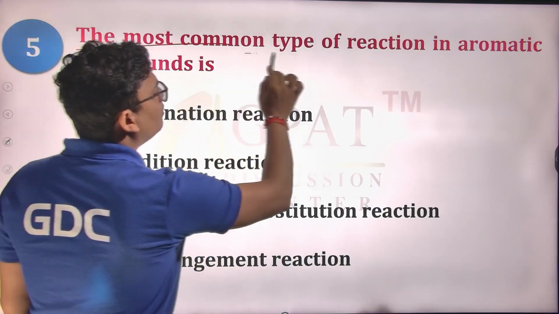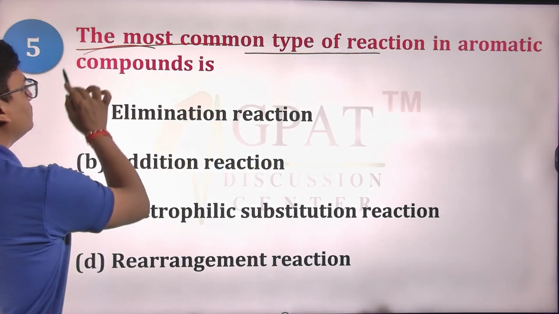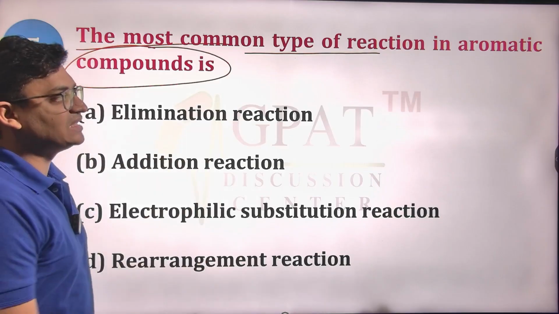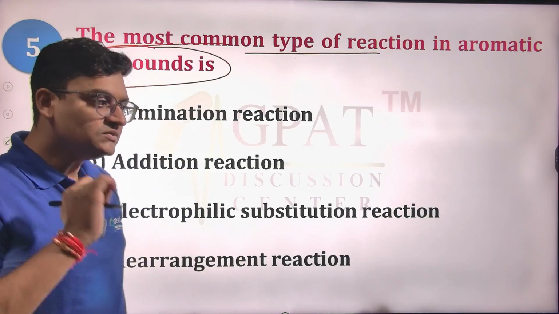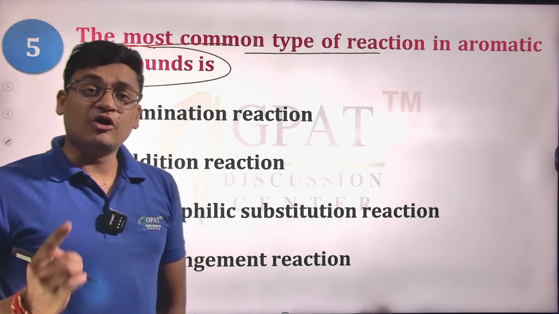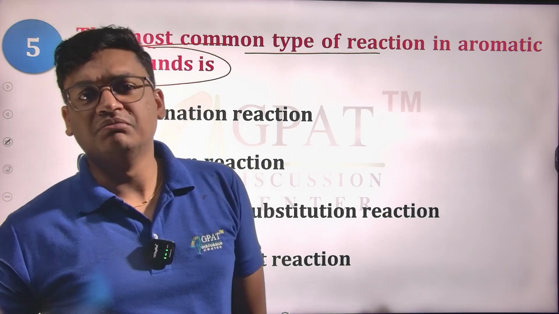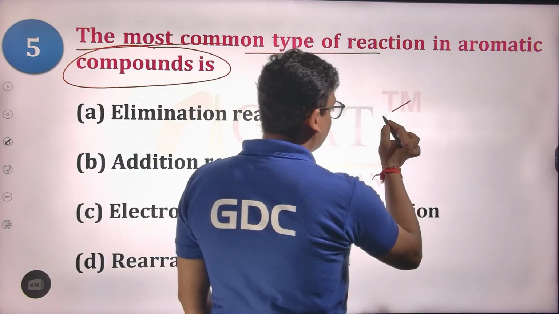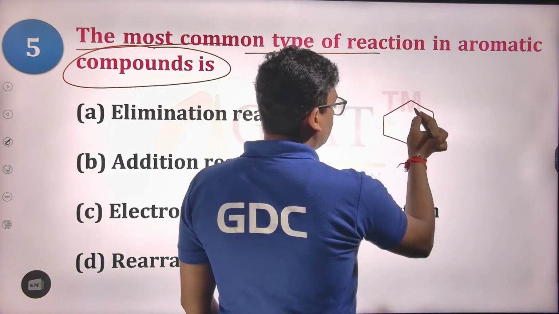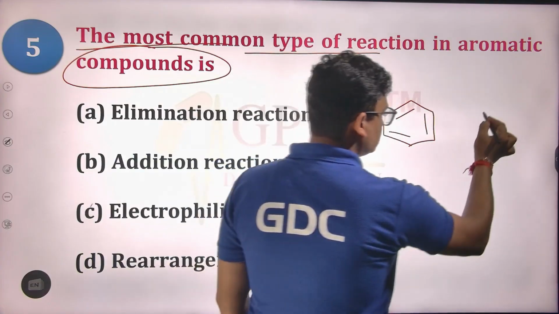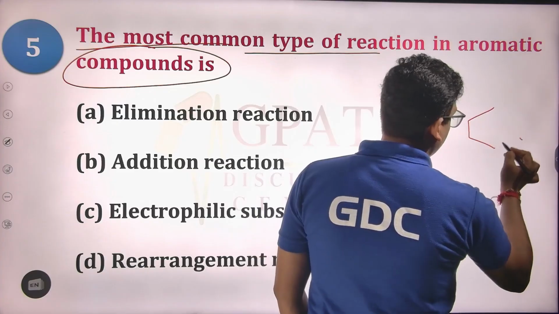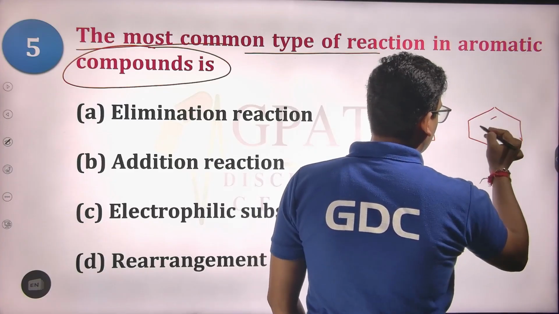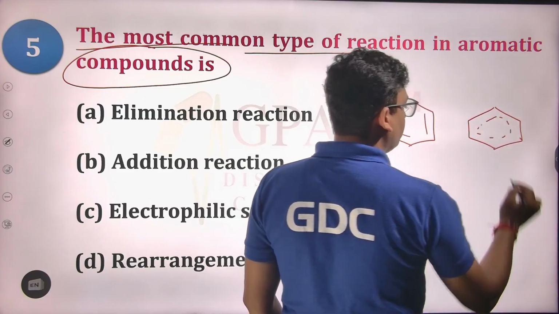The most common type of reaction in aromatic compounds is electrophilic substitution. If we have an aromatic compound, most of the time we are talking about the benzene ring. The benzene ring has a high electron density due to the presence of 3 pi bonds. You can simply write the hybrid structure as a ring formation inside the benzene.